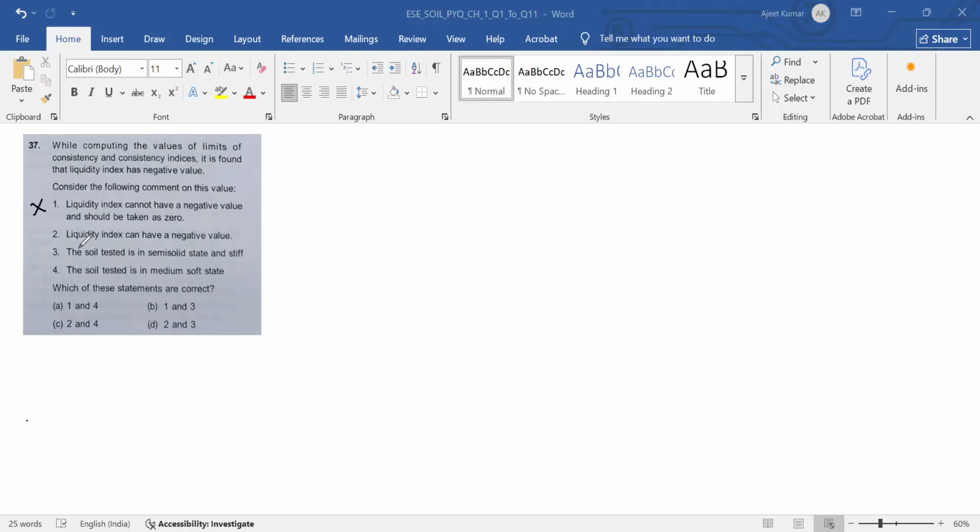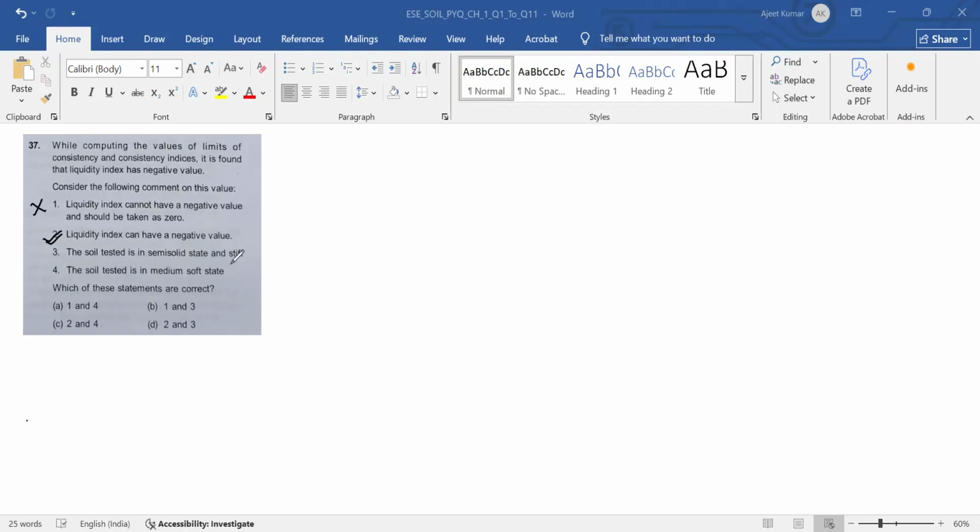Second statement, liquidity index can have negative values. Yes, it can have negative values, and if it has negative value, then consistency index will be greater than 1. And in this case, consistency of soil will be semi-solid to solid, extremely stiff or hard. So this statement is correct. And statement 3: the soil tested is in semi-solid state and stiff.